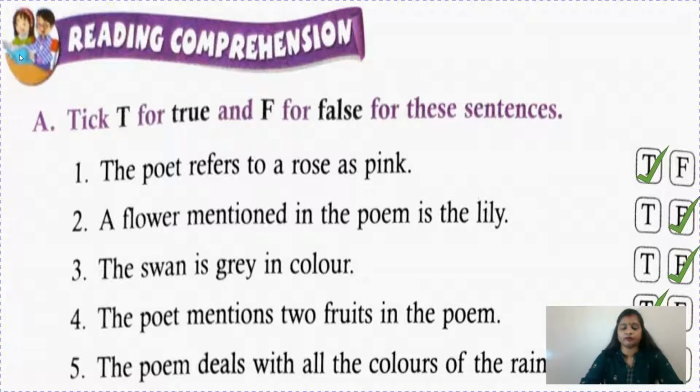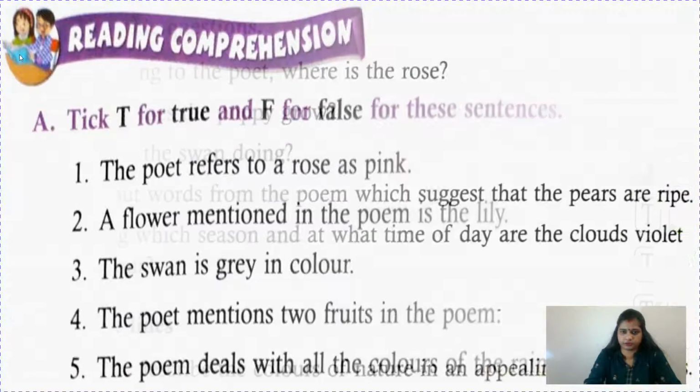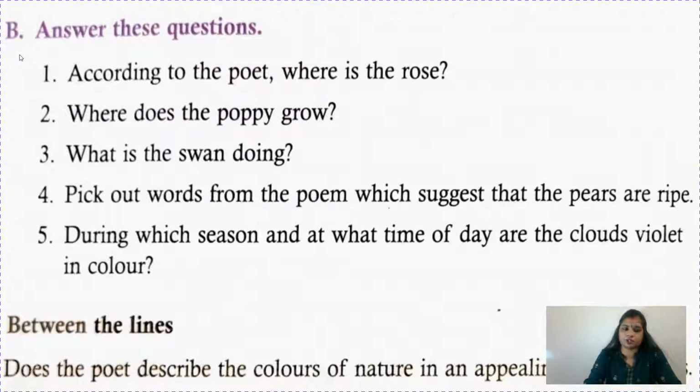See, children, when we are talking about the rainbow, one word comes to our mind: Vibgyor. When we say Vibgyor, V means violet, I means indigo, B means blue, G means green, Y yellow, O orange, and then red. So we have seen all the colors except indigo. We have not seen dark blue color. Indigo is dark blue, right? We have seen the blue color, sky blue color. We have seen violet also. We have seen all the colors except indigo. So false. Now answer these questions.